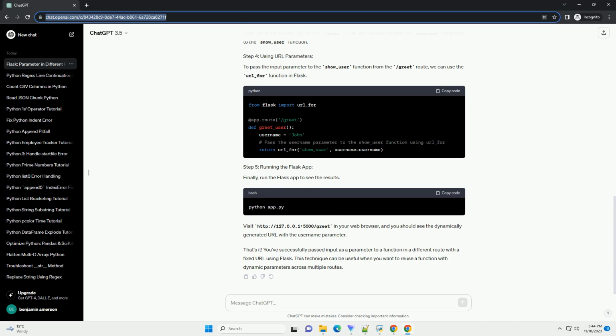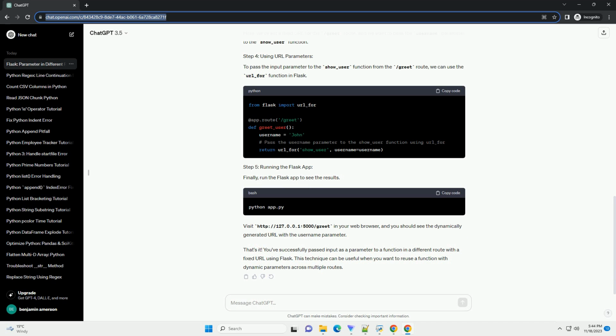Creating an HTML form. Create an HTML file named index.html in a folder named templates in the same directory as your Flask app. In the form above, we use the URL_for function to generate the URL for the process_input root and include an empty parameter, input_data equals. This sets up the URL structure for our fixed URL.